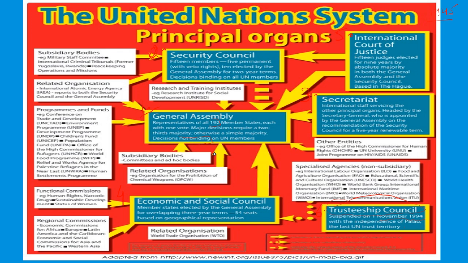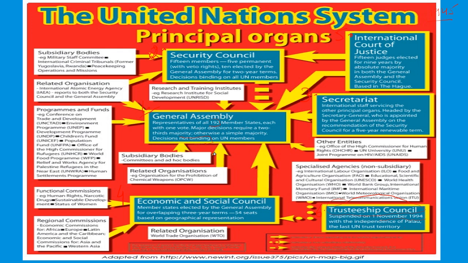Though the decision is not binding in nature, it has the moral force. It has the moral force that it is the will of the majority of the nations of the entire world. So the nations commonly do go along with the decisions of the General Assembly.